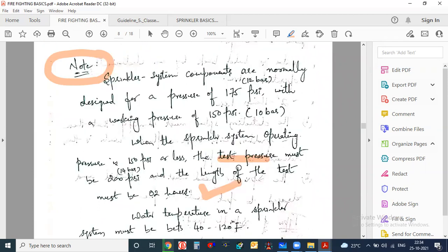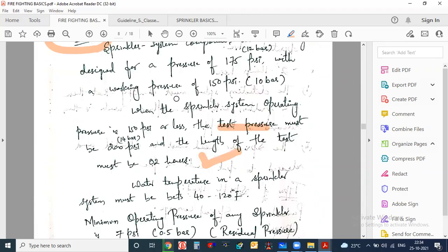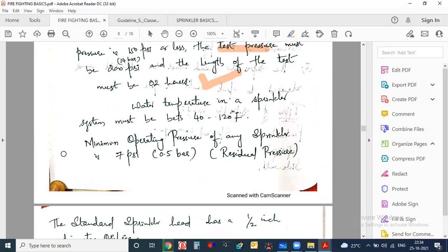Okay. Why I have written this particular point here is because sometimes you will forget. Whenever you are doing any calculations and you are not getting the pressure, you can come back here and check this. And here I have also written the minimum operating pressure of any sprinkler, which is 7 psi or 0.5 bar residual pressure. Now, what is residual pressure? What is the meaning of this minimum operating pressure? Everything we will understand when we go to NFPA 13. I have just written it here so that you will have a quick review whenever you want to do any brush up.